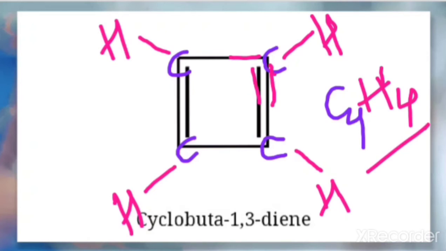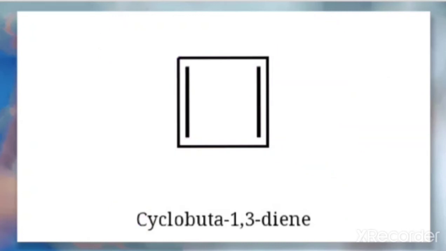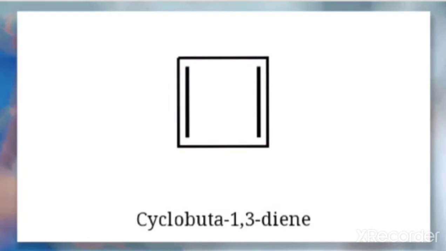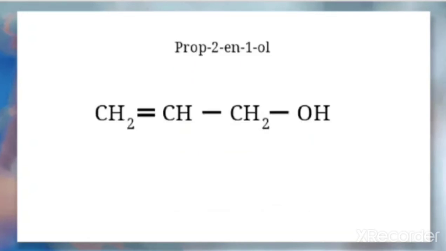And if you want to write the condensed formula, this is actually the structural formula I made here. If I want to write the condensed formula, how will I write it? I will write one CH here, CH, CH, CH. This is the condensed formula for cyclobuta-1,3-diene.